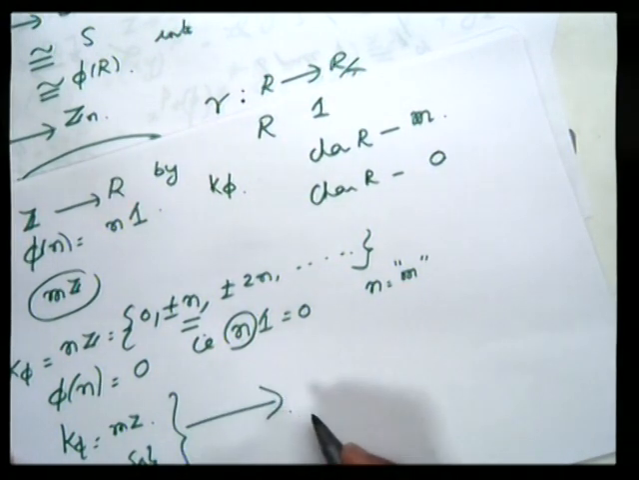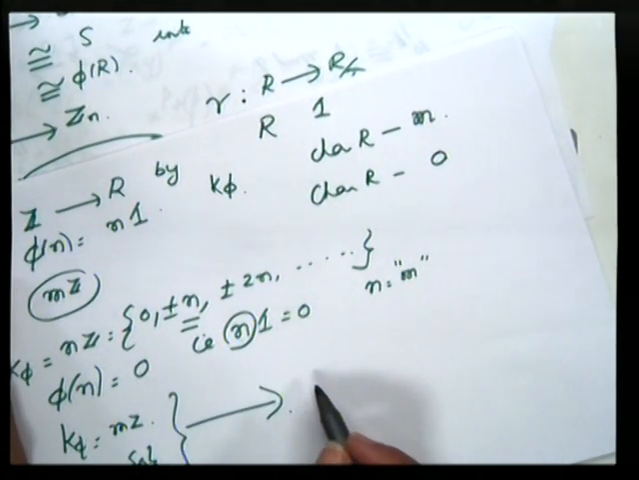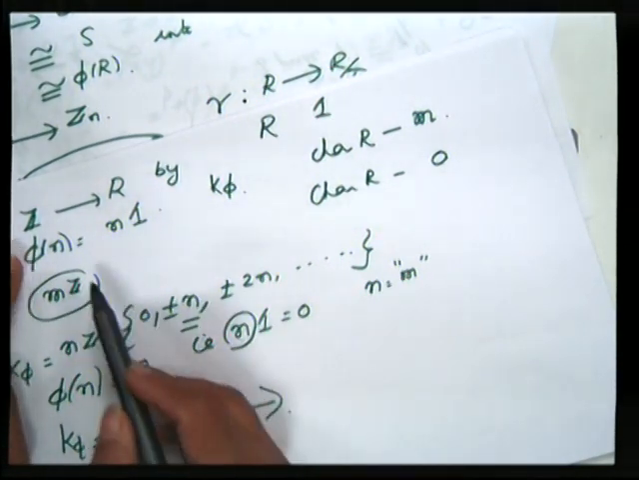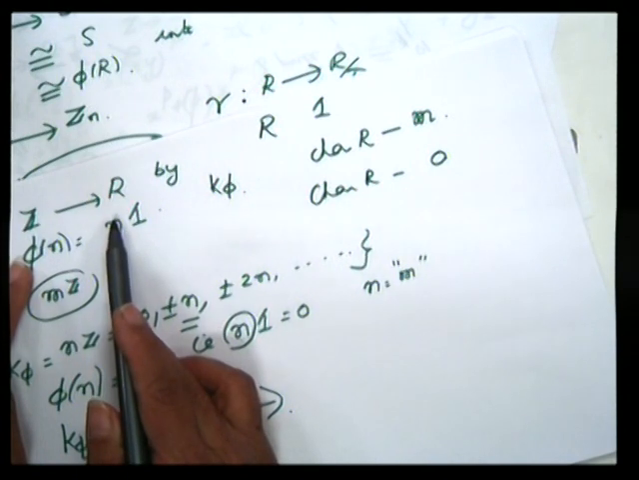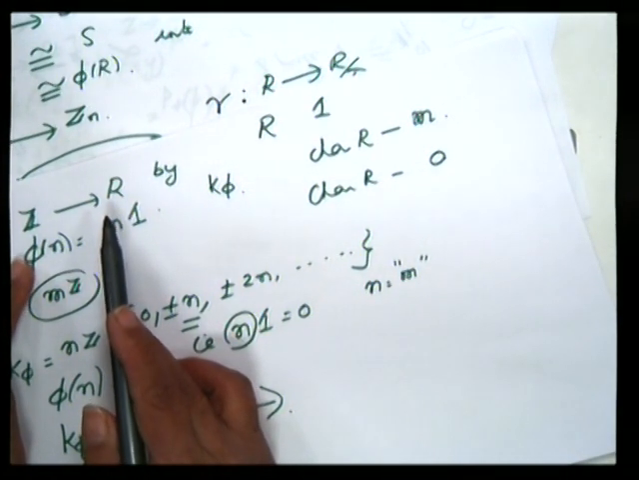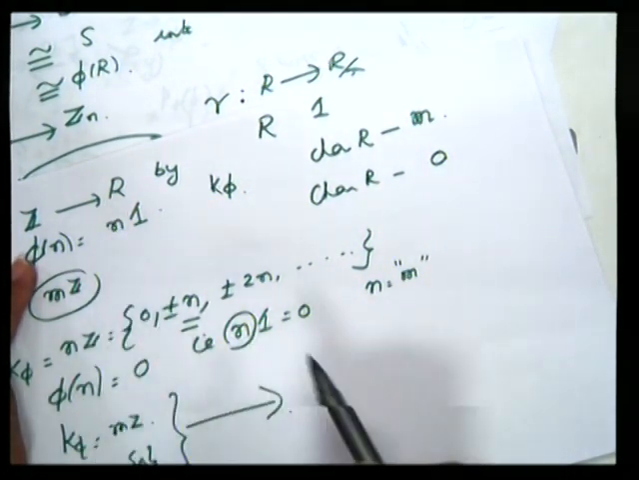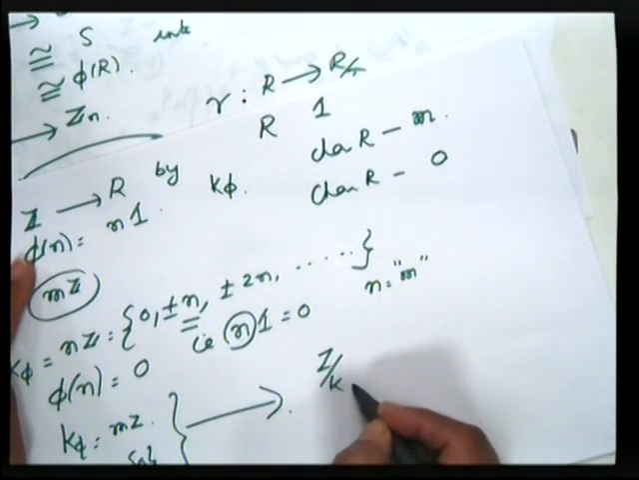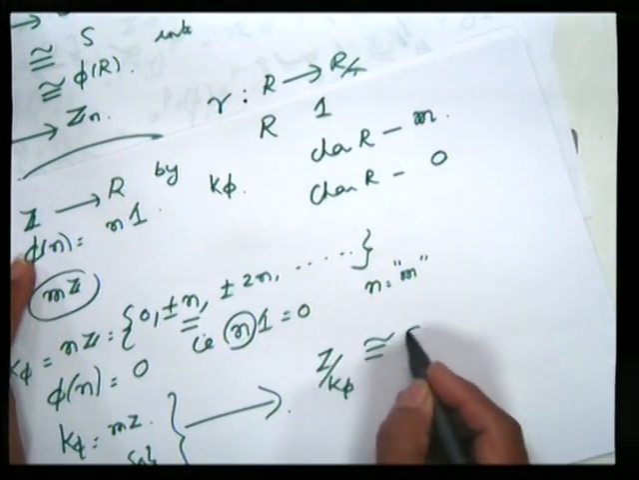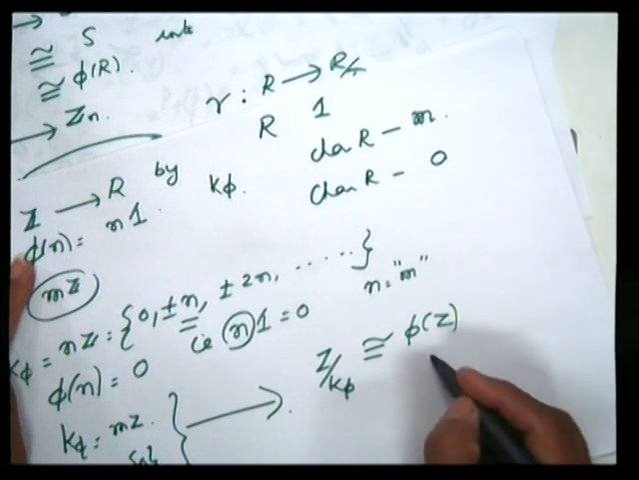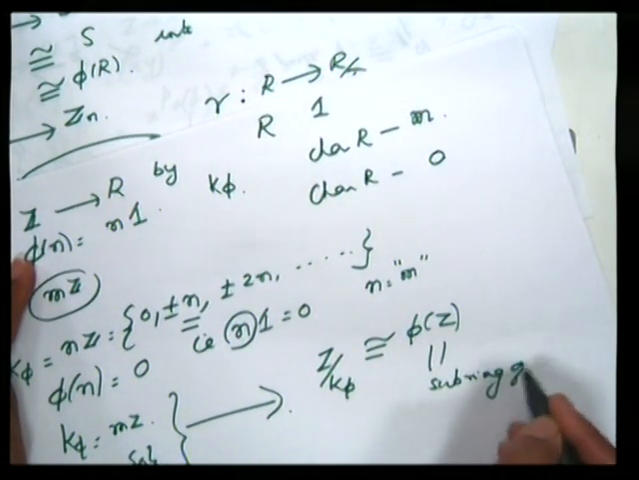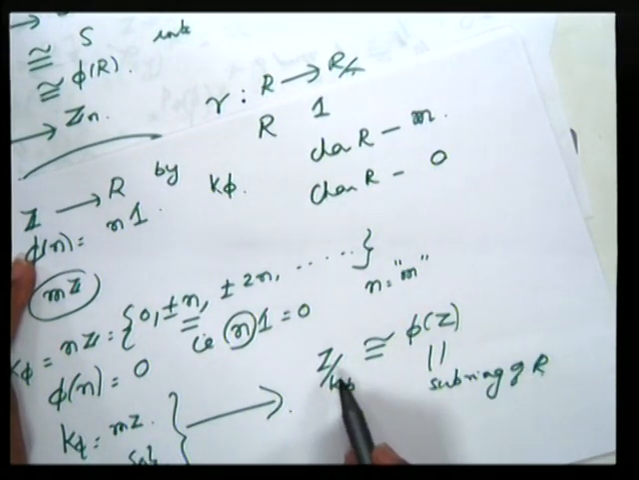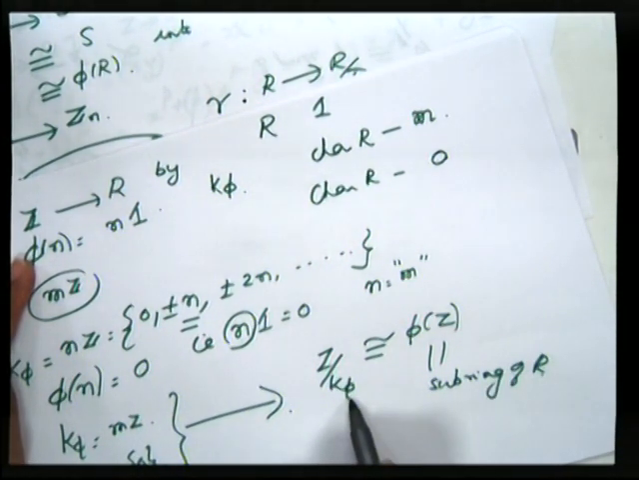Now let us apply the first isomorphism theorem. Phi going from Z to R is a homomorphism of Z into R. What does the first theorem of ring homomorphism say? Z by K phi is isomorphic to phi Z. We know that phi Z is a subring of R. So there is a subring of R which is isomorphic to Z by K phi.